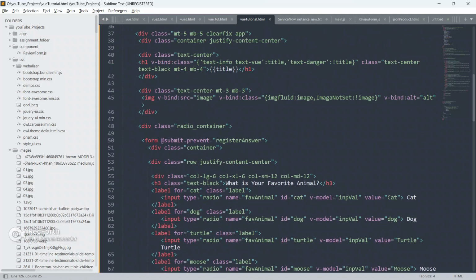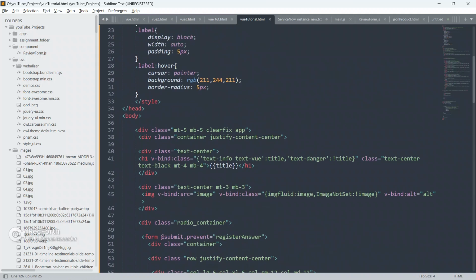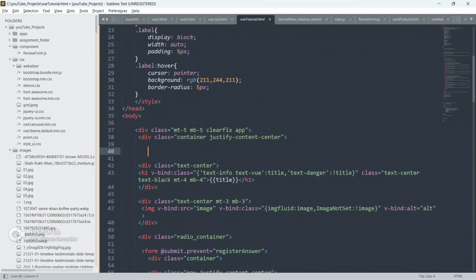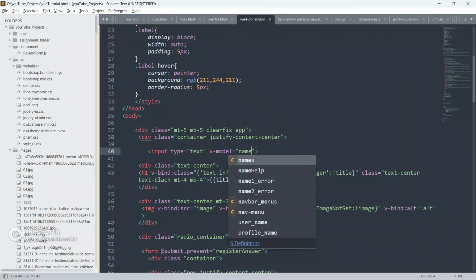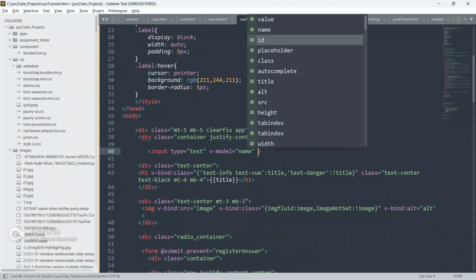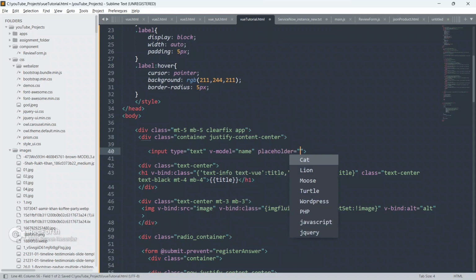Let me show you one more thing, the importance of v-model in Vue. Let me create an input field here just to show you what v-model is. Input type equal to text, and give v-model as name here. This is for explanation, guys.